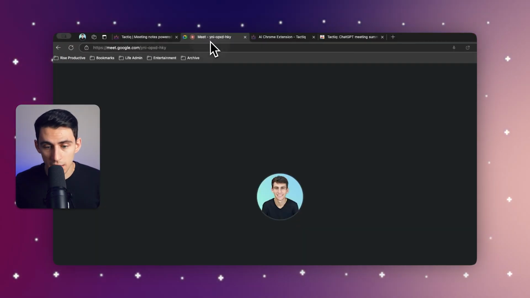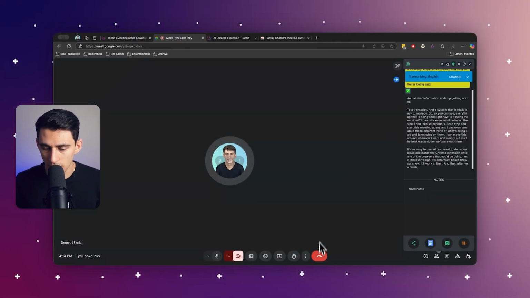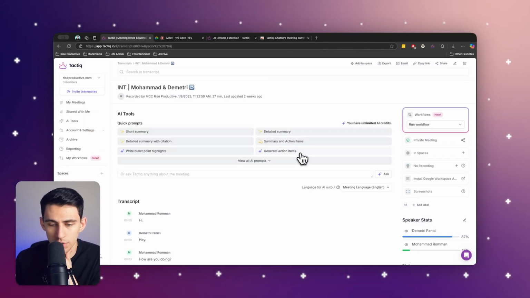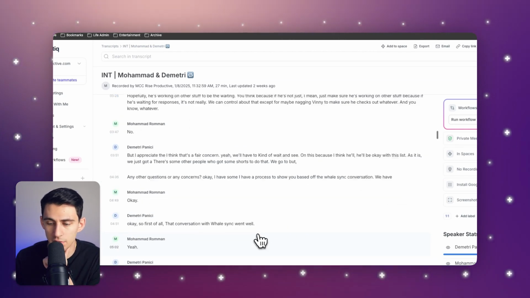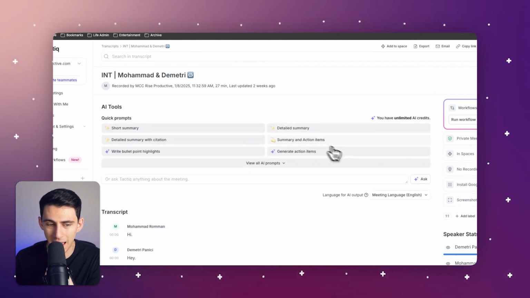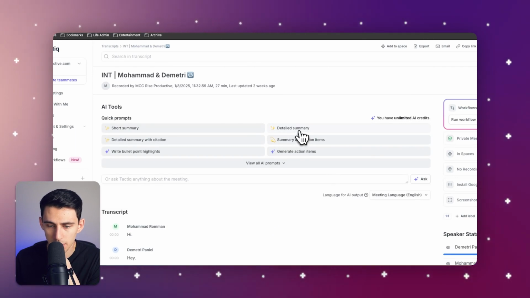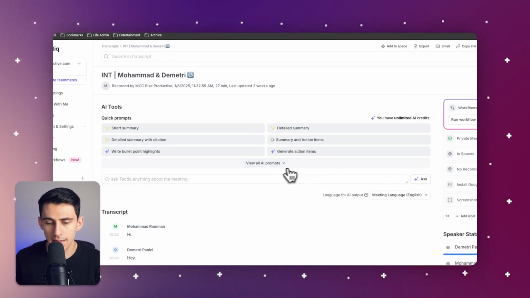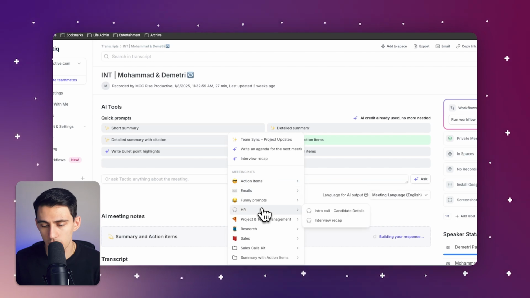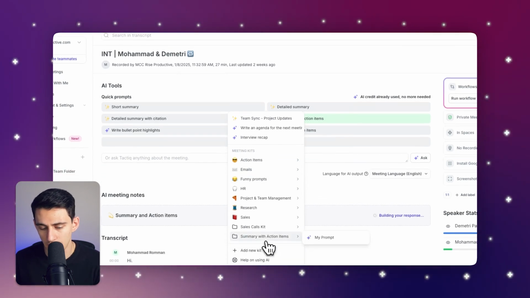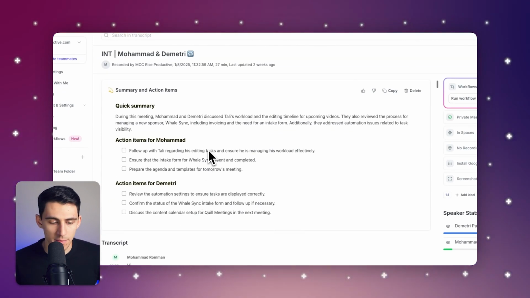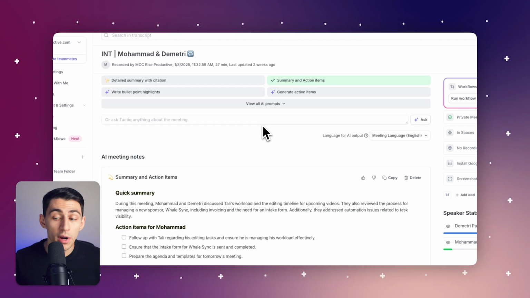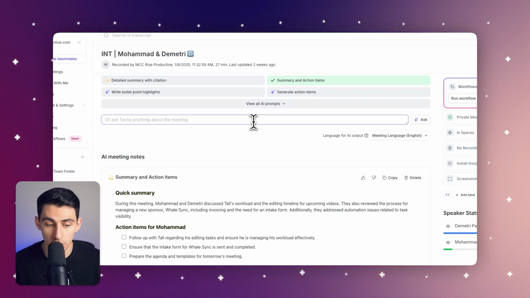And then after you finish your call and you end it, you are brought to a page like this one that showcases the amount of time that you spent on the call, the entirety of the transcript, and has a bunch of AI tools like detailed summary and action items, and a myriad of other custom prompts that are made by Tactiq and that you can add to yourself. As you can see, it tells me a quick summary of what occurred and gives me some action items. I can also ask specific questions in a custom prompt right here, but a lot of times I don't have time to go through all that, right?